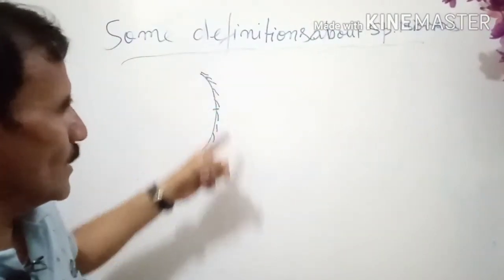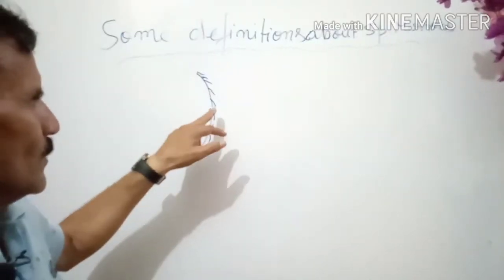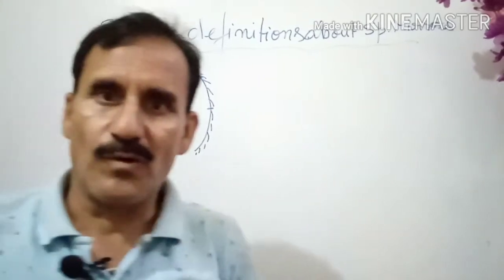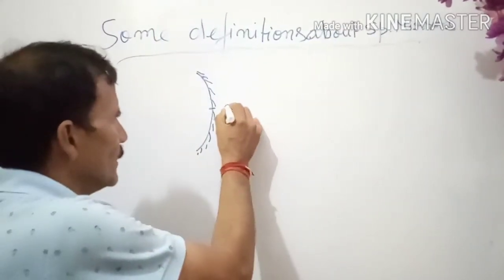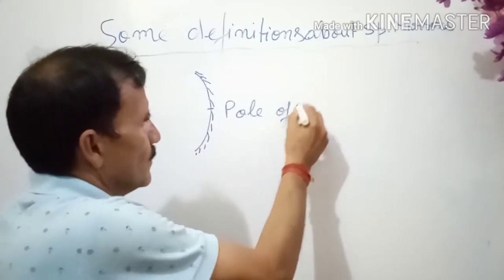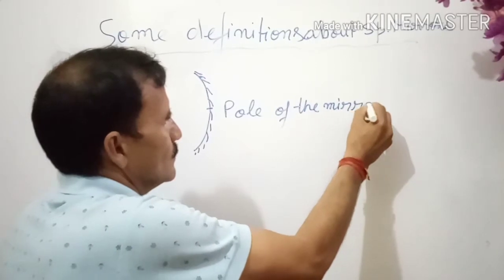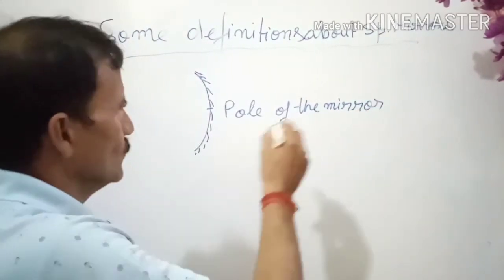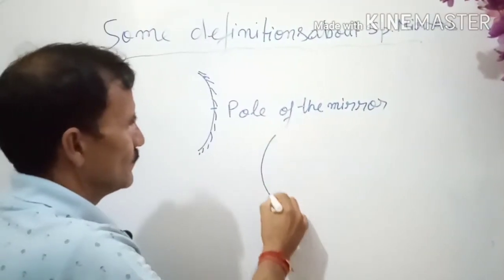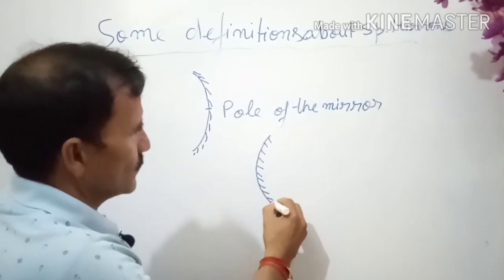So you can suppose in your mind that there is a spherical part where we are taking the middle point. That middle point is called the pole of the mirror. In the convex mirror also, suppose we are taking a convex mirror, the same definition follows.